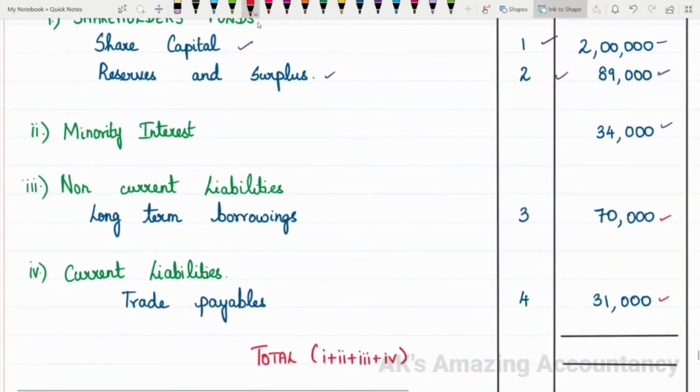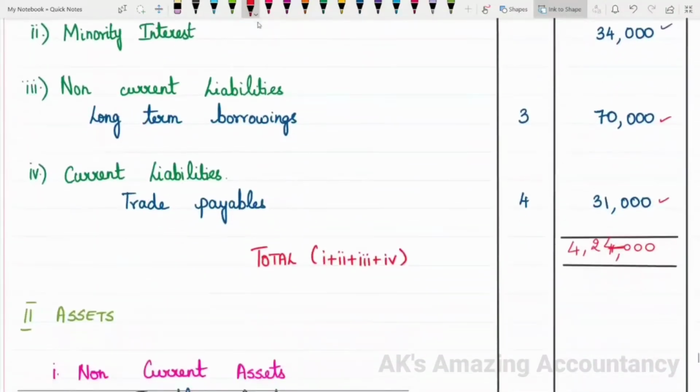That will be the total of equity and liabilities. Okay, so the total will be 4,24,000. That will be the total of 1 plus 2 plus 3 plus 4. In other words, that will be the total of equity and liabilities.